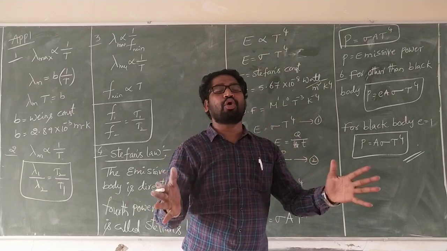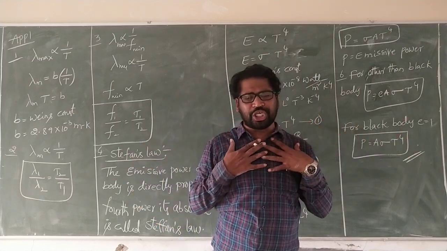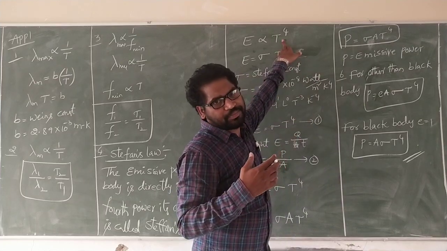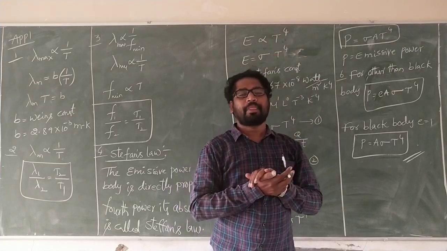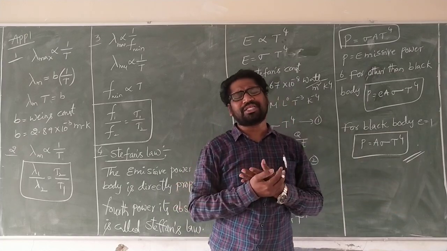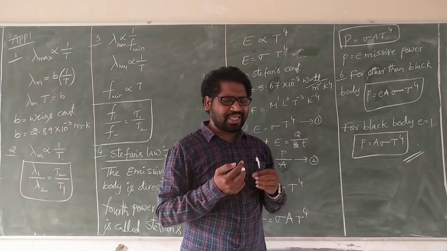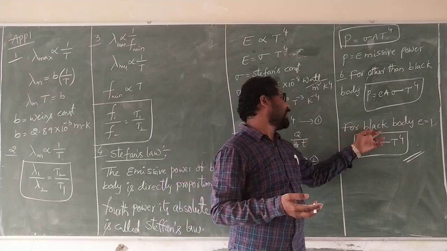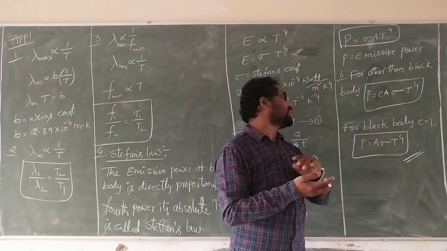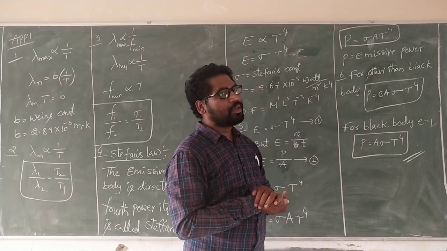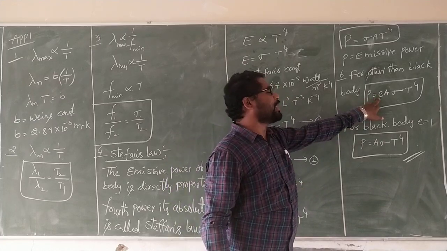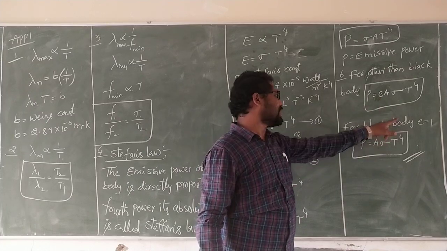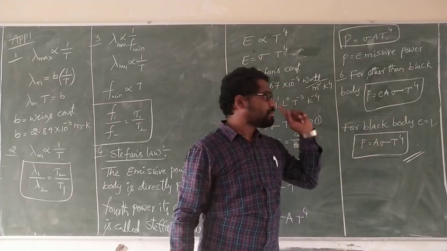The perfect black body absorbs total energy and emits the fourth power of its temperature. Here we are considering temperature and heat energy as the same, nothing but energy. So for a black body E is equal to 1, and for other than a black body, P is equal to E A sigma T power 4. So for other than a black body we have to use this equation.